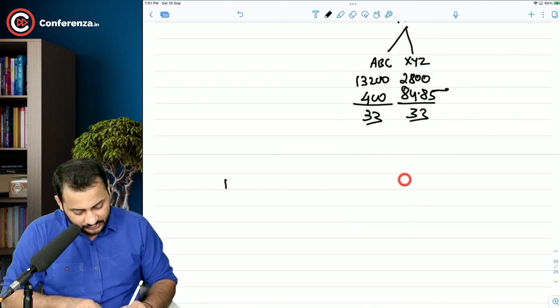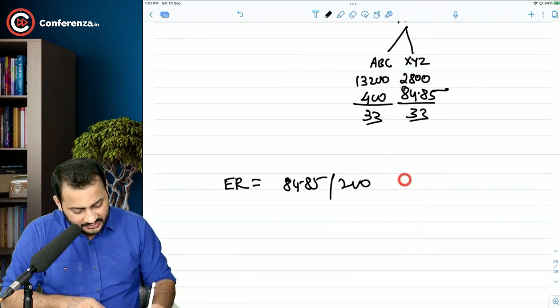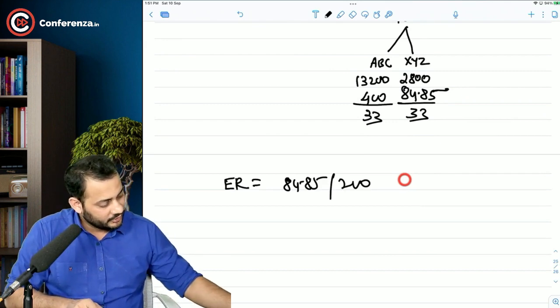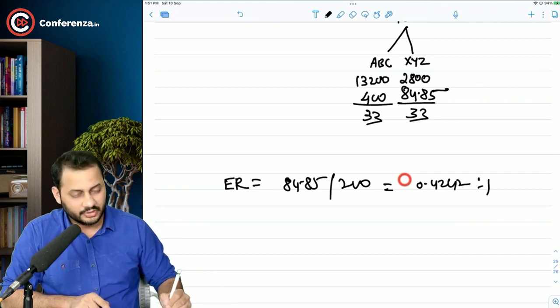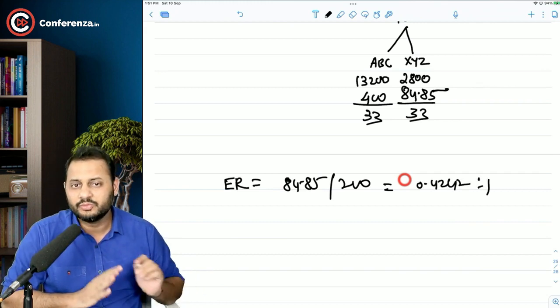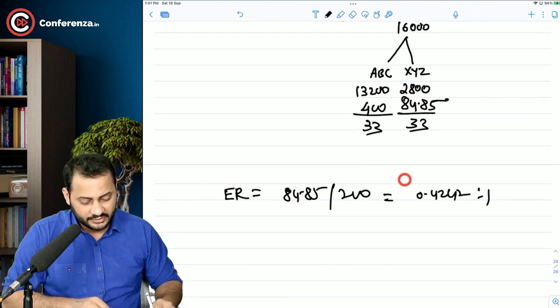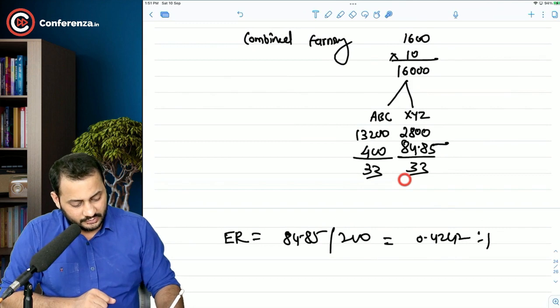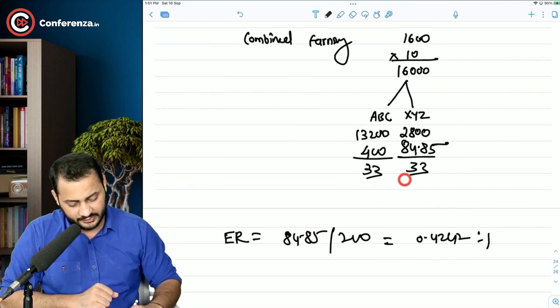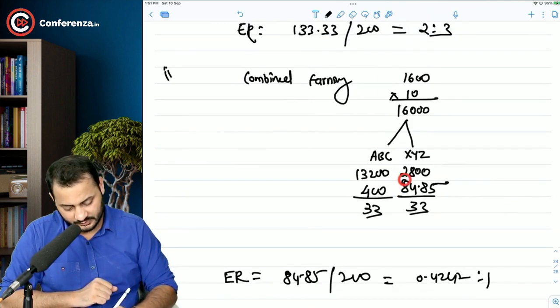What is the exchange ratio? The exchange ratio is we want 84.85 lakh shares as against 200 that we are holding right now. So the exchange ratio comes to 0.4242 is to 1. 0.4242 is to 1. Understand once again. We want the minimum amount, right? Second part.